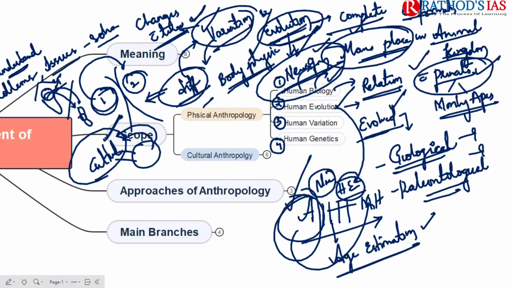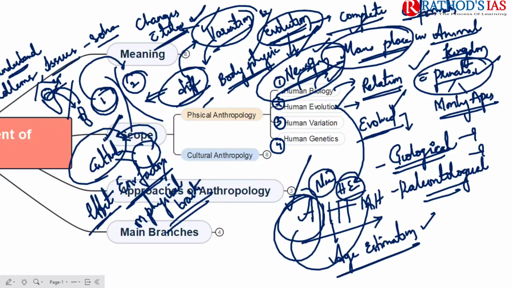And next one here is human genetics. In this human genetics, we are going to discuss especially the effect of environmental factors on physical traits.